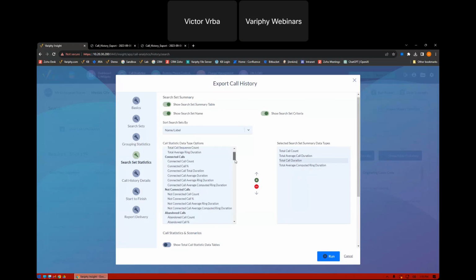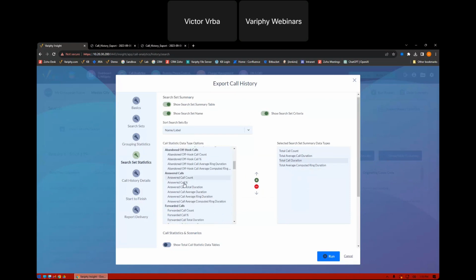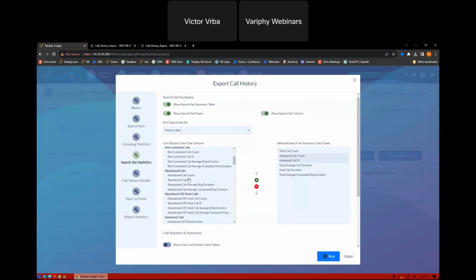We're also going to add things like our answered call count. So we want to see how many of these calls were answered. Again, we see 139 calls in there. Let's see how many were answered. We want to know how many were abandoned. So let's go ahead and add abandoned count in there also. And let's go ahead and scoot this guy up.